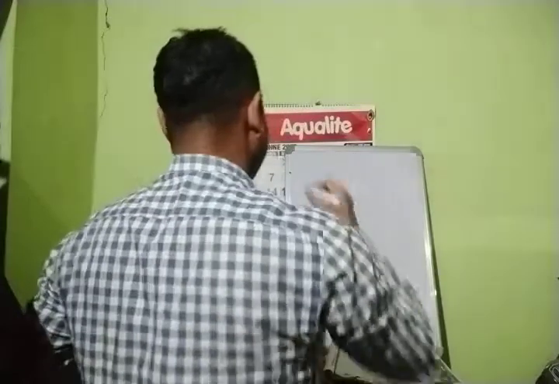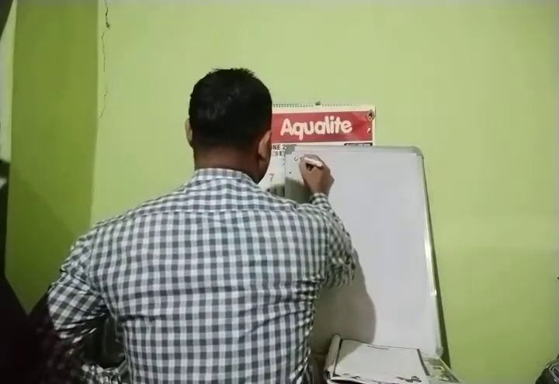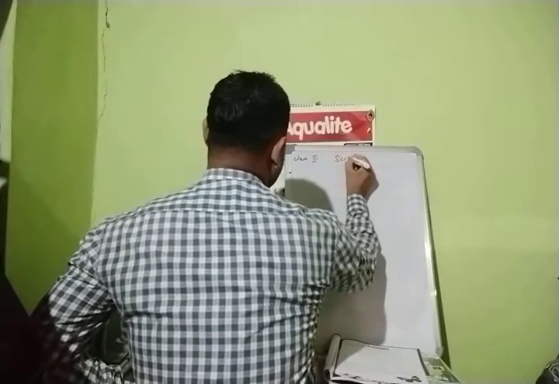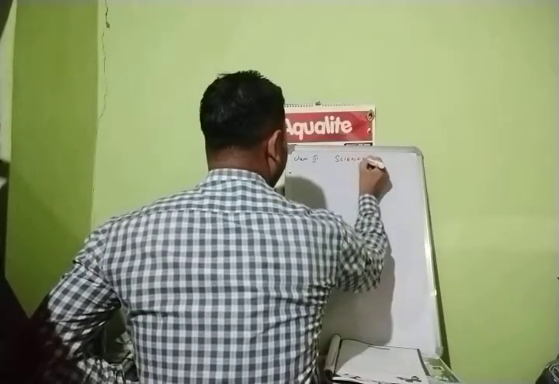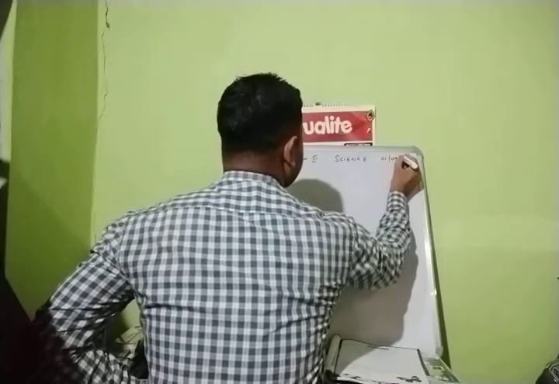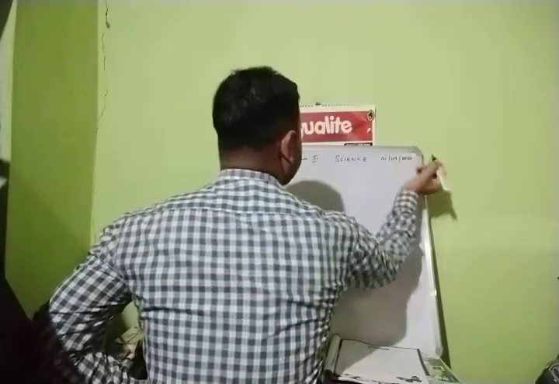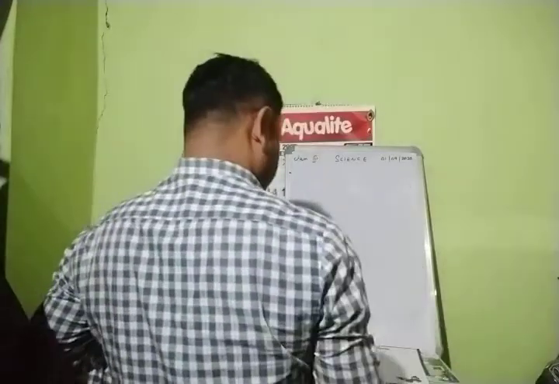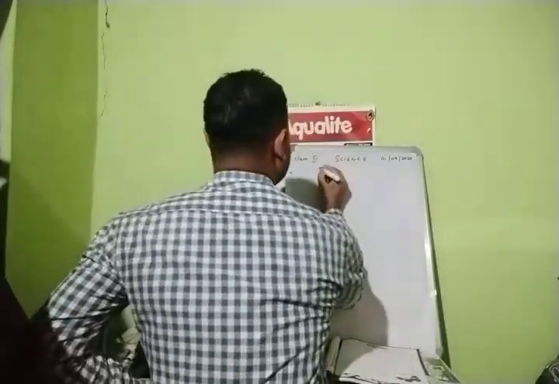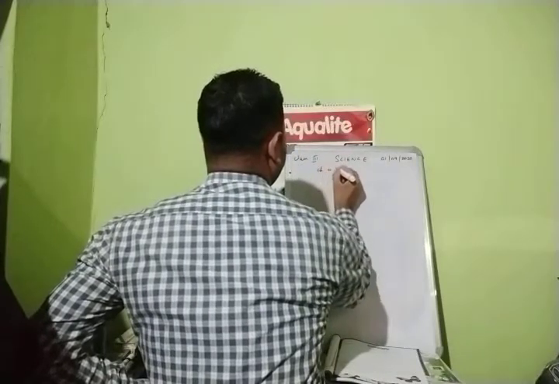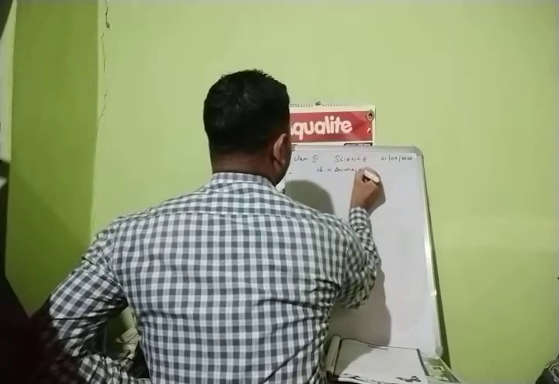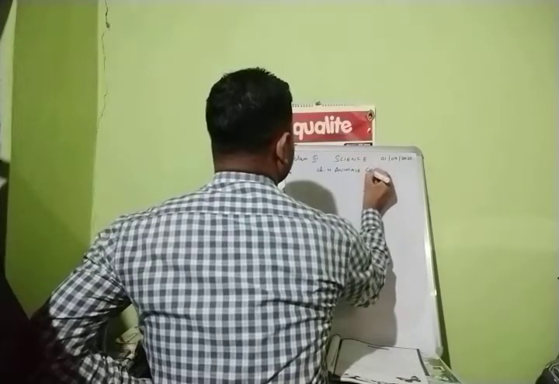So first of all, your class 3 science. Today's date 01/09/2020. Right? Okay. This is your same chapter number 4, animals, common insect.